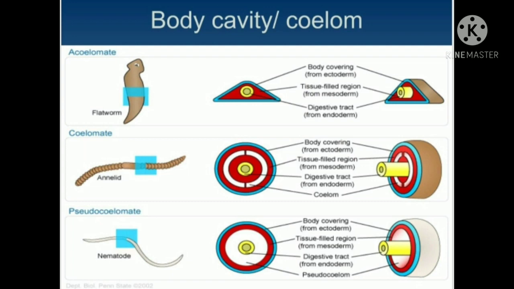Coming to the last, the coelomates. All the animals from the phylum Annelida onwards have a true body cavity or coelom. In triploblastic animals, the mesoderm splits into two layers enclosing a cavity called coelom. The outer layer lines the body wall while the inner layer covers the alimentary canal. The cavity is filled by coelomic fluid. In some animals like cockroach, the body cavity is filled with blood, hence it is called hemocoel.